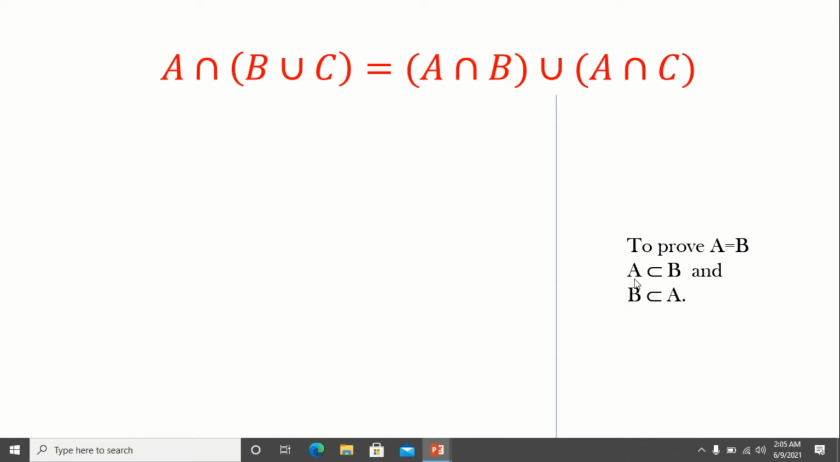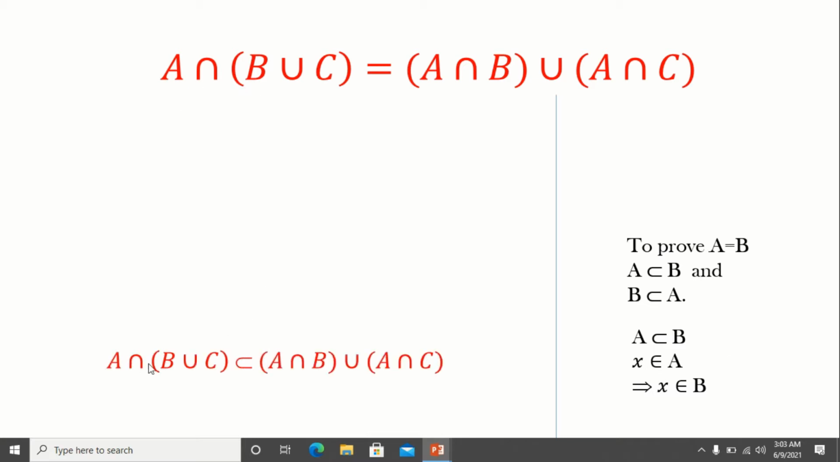To prove A is a subset of B, first we take an element X in A and show that the same element X is also in B. Then we can conclude A is a subset of B, that is, B contains all the elements of A. So to prove this, first we have to prove A intersection (B union C) is a subset of (A intersection B) union (A intersection C).